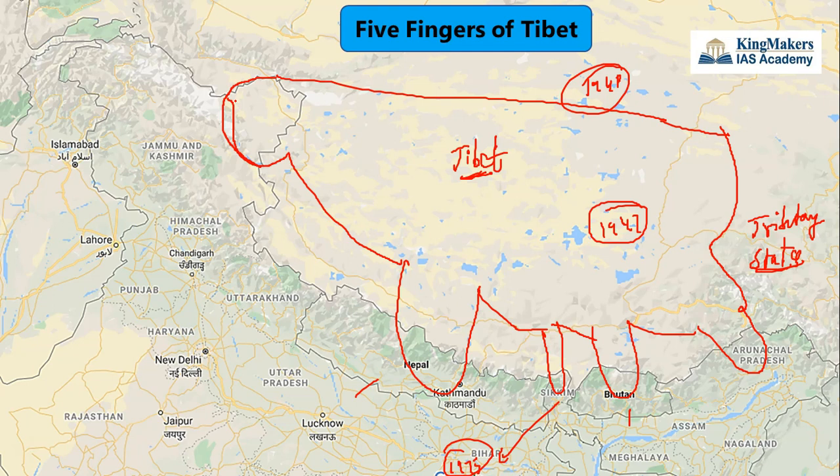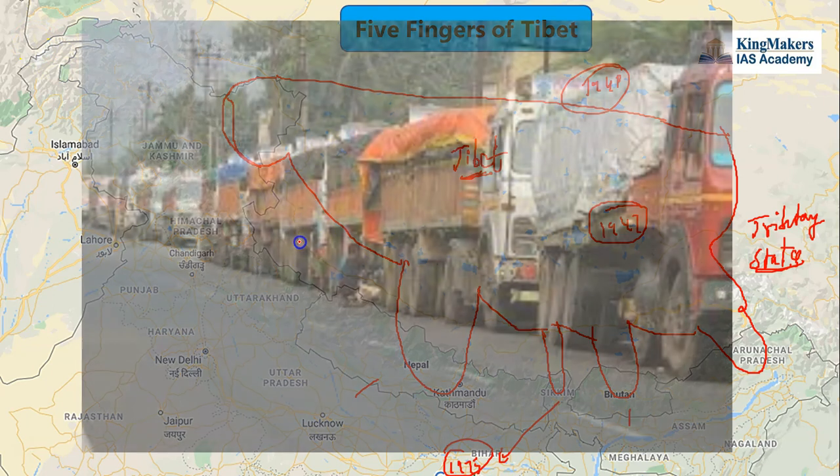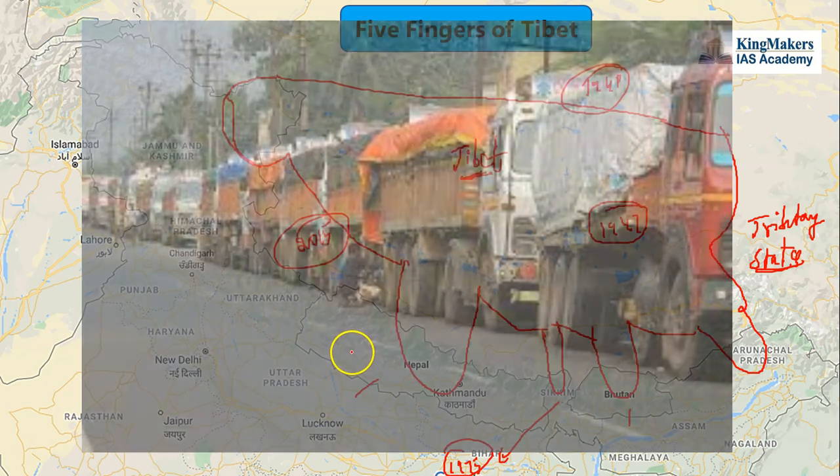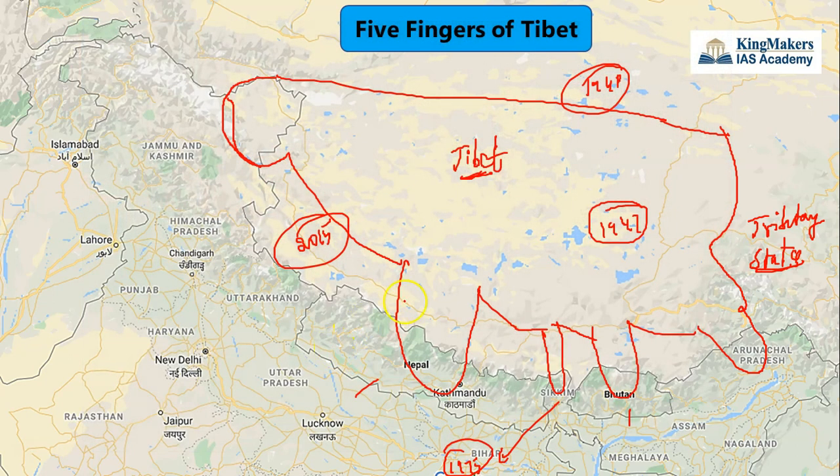So this was their motive, and it was evident in 2015, when there was an economic blockade between Nepal and India. When that dispute was going on, what happened? China came and helped Nepal, and started to pull Nepal towards themselves. So from 2015 onwards, when the new constitution of Nepal came, Nepal went towards China.